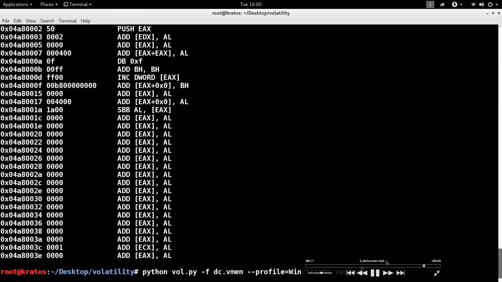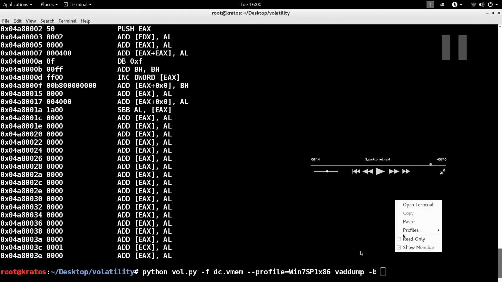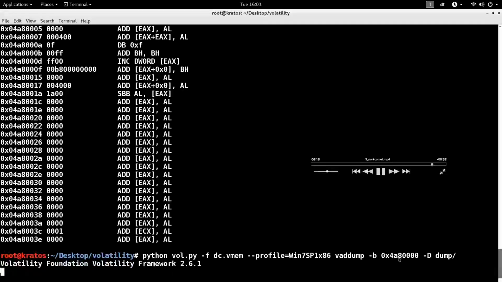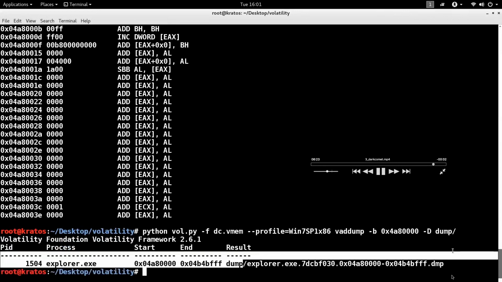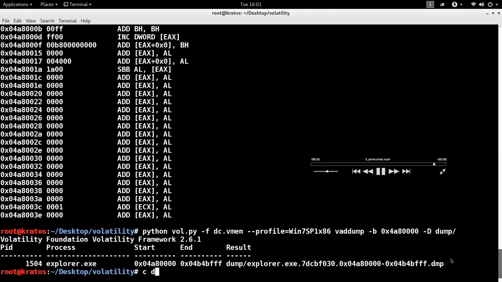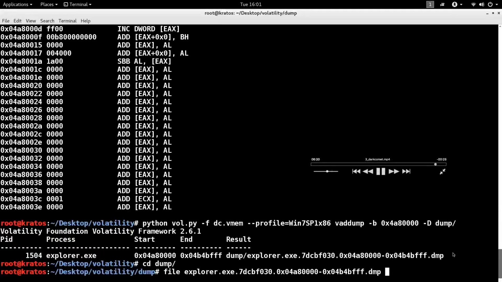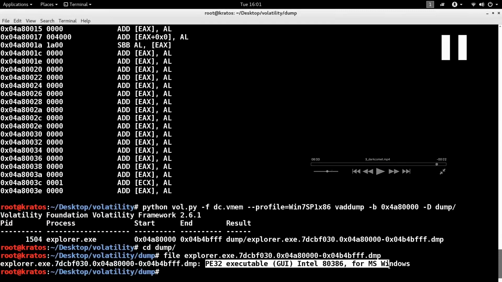Okay. I am using a plugin called malfind dump. What it does is it dumps the process memory region. So here I'm dumping the memory address where the executable is injected, by specifying its base address, and I'm dumping it to this directory. Notice it dumped the malicious executable from the memory to disk. Now if you run the file command, notice it's a PE32 executable file which is injected into the address space of explorer.exe.